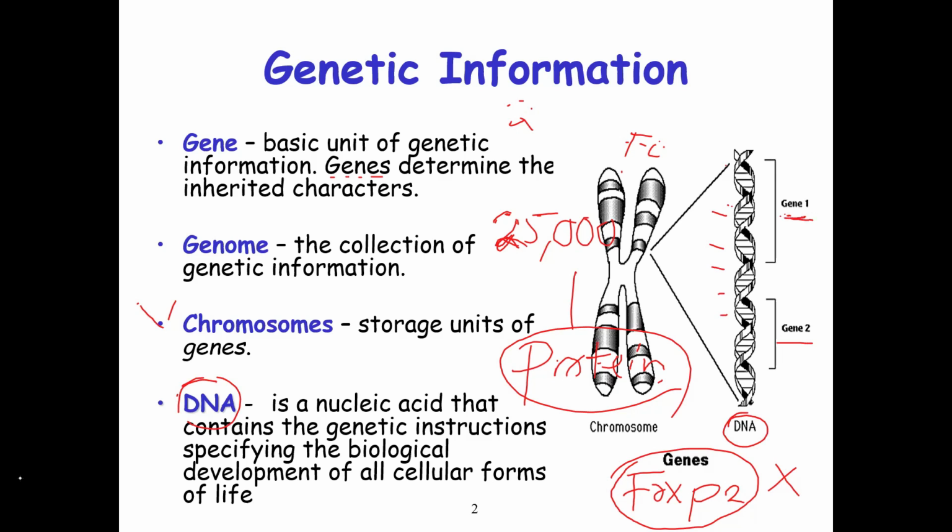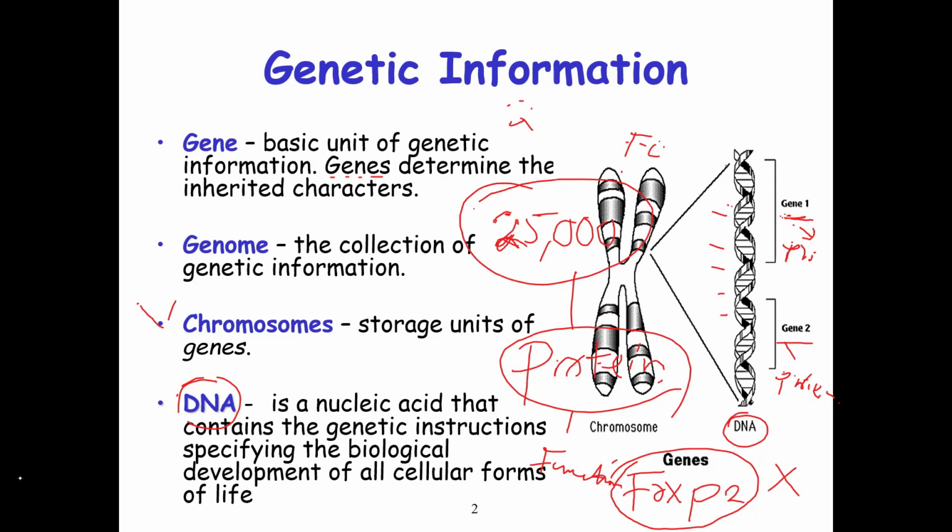So each of these genes is responsible for producing a particular protein. And whenever there is a protein, then there will be a function. Like for example, as I said, we have 25,000 genes in humans. So let's say we now take the FOXP2 gene.